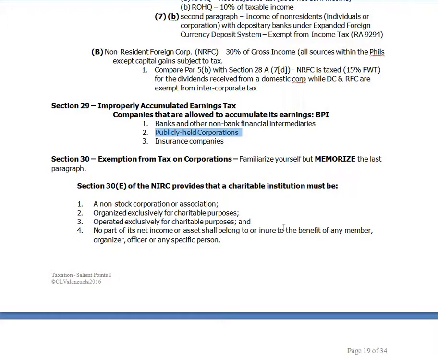And insurance companies, just like banks, I think also have a capital reserve or fund reserve, just in case, given the nature of the insurance business, right? So just remember the companies that are exempted from paying, or allowed to accumulate their earnings, and they are not covered by improperly accumulated earnings tax.